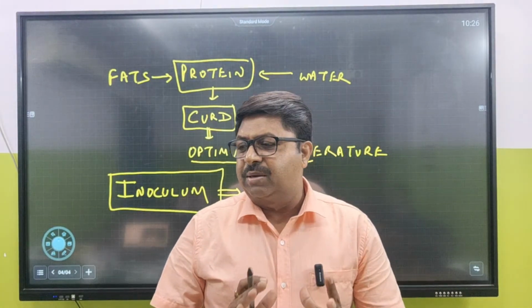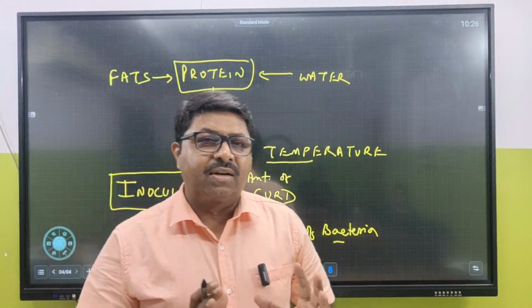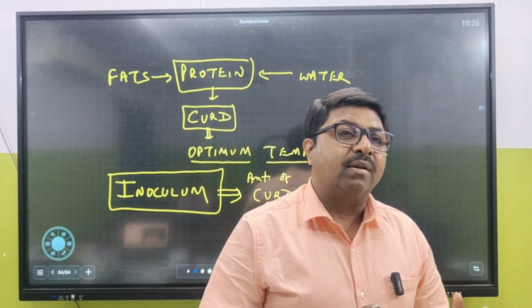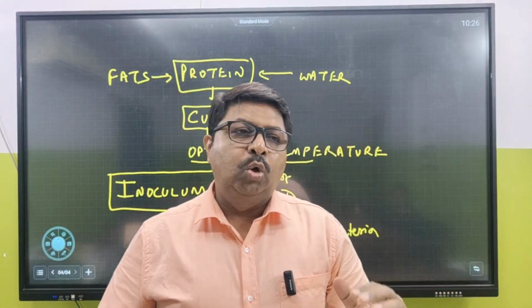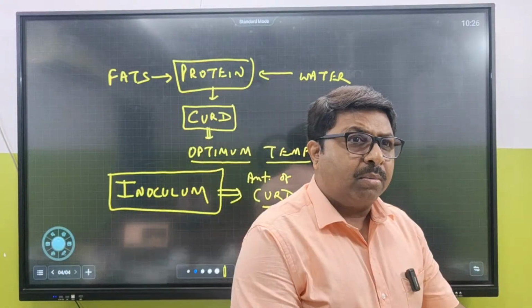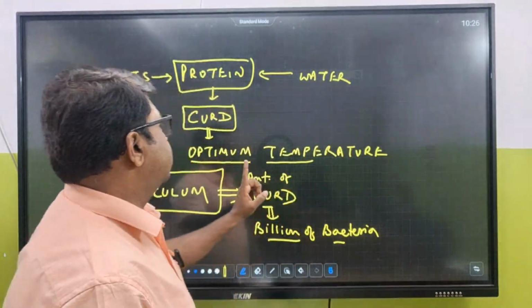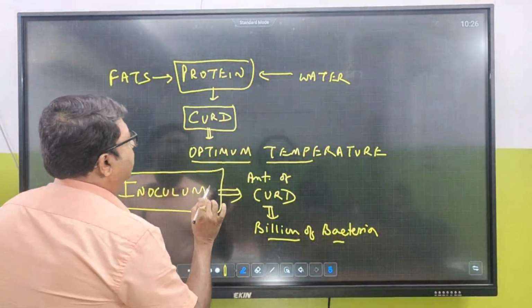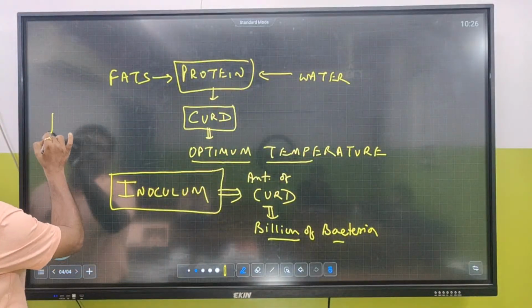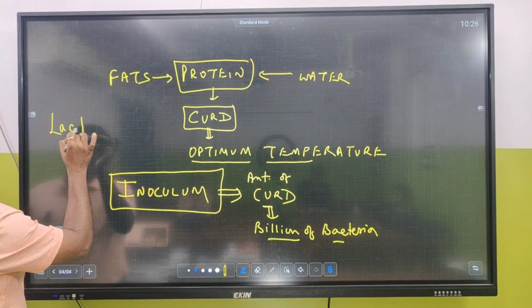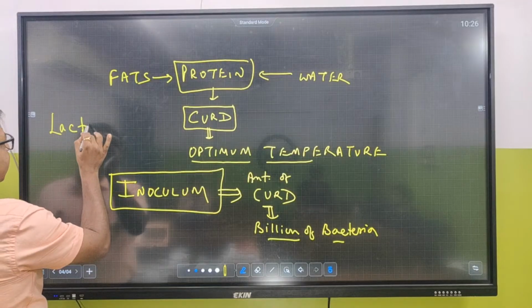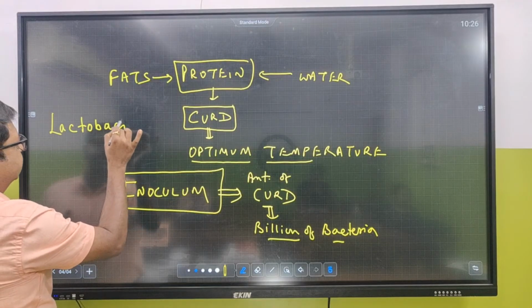And then she is going to keep this curd, or would-be curd, where? At what kind of temperature? At low temperature or at ambient temperature? Come on, think about it. Optimum temperature is required for the activity of these bacteria. So what are the bacteria? LAB stands for Lactobacillus.